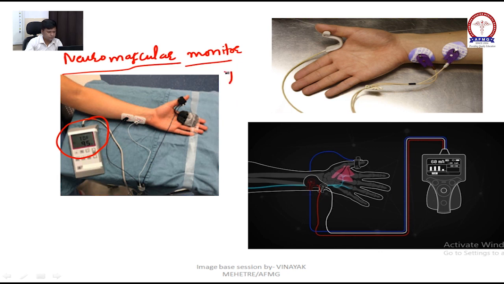What does TOF stand for? This should have been told in your classes. TOF means train of 4. This monitor is used to measure train of 4.